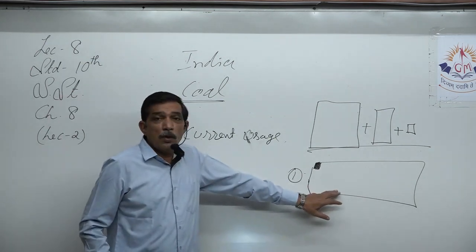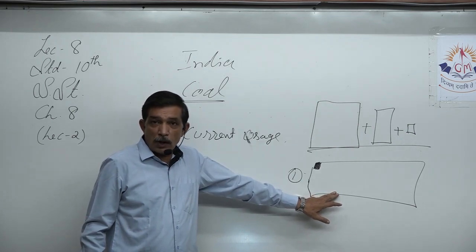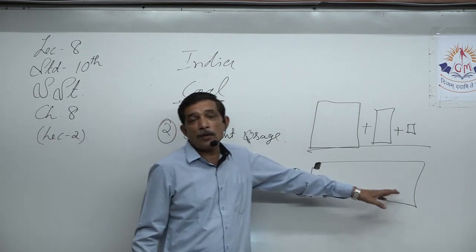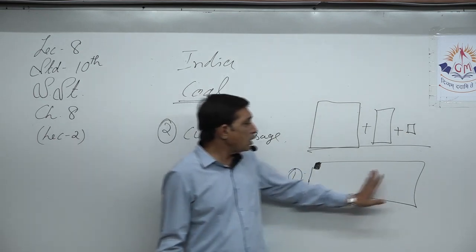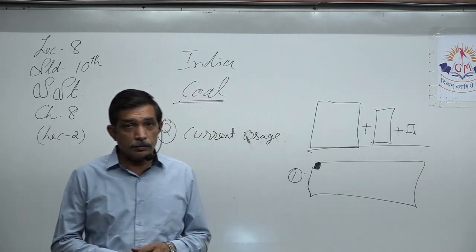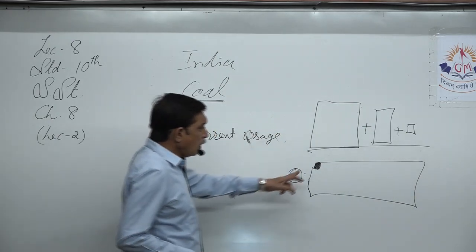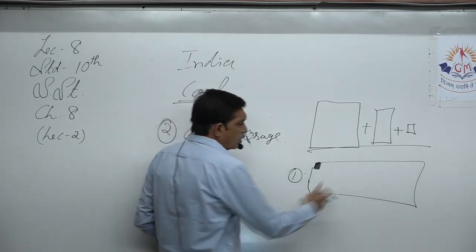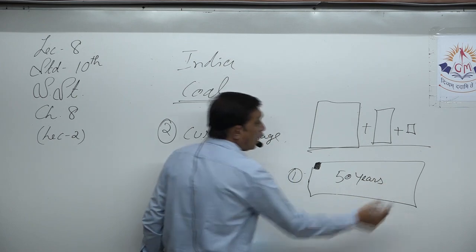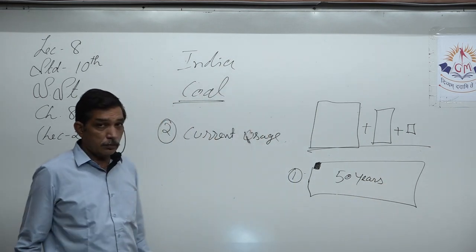You know the total volume and the volume used in 1 year, so you can calculate for the rest of the coal, the entire reserve that we have. Looking at this, we can say the coal can still be used for 50 years if we are using it at the current consumption rate.